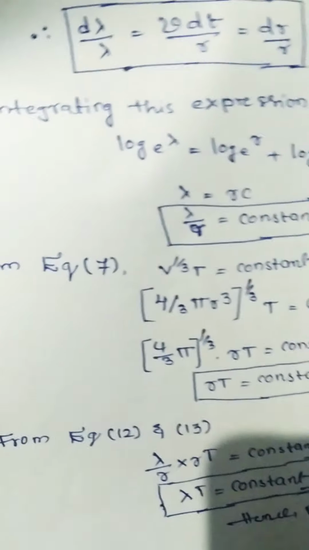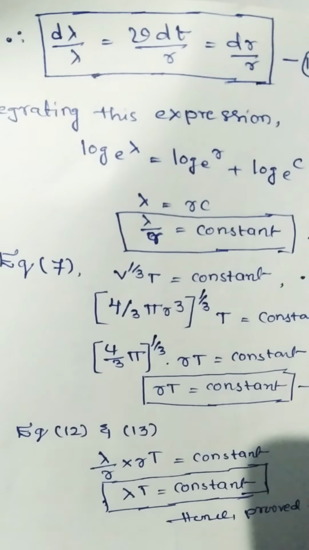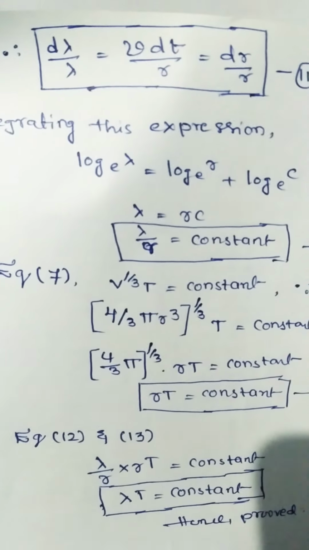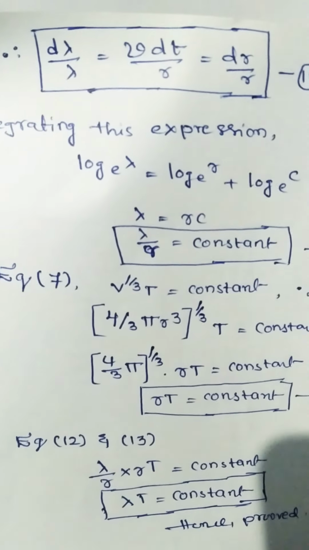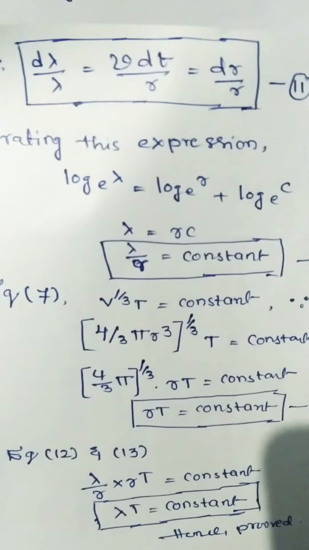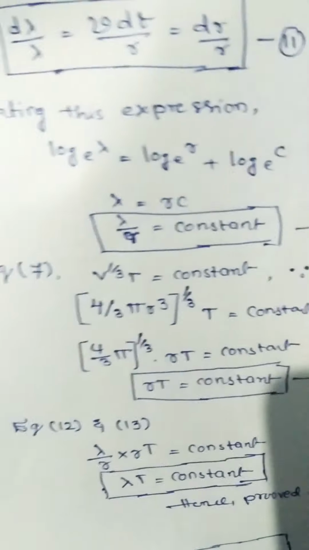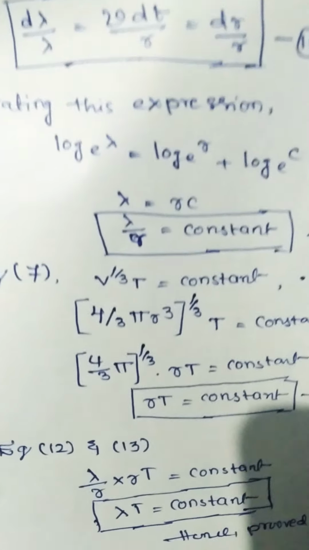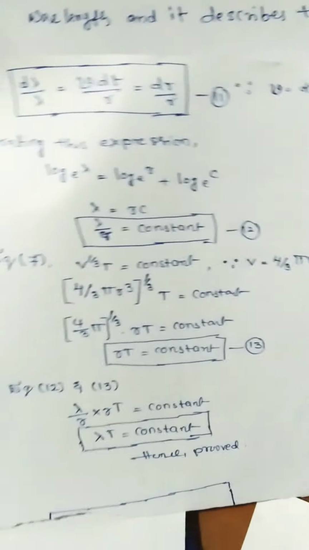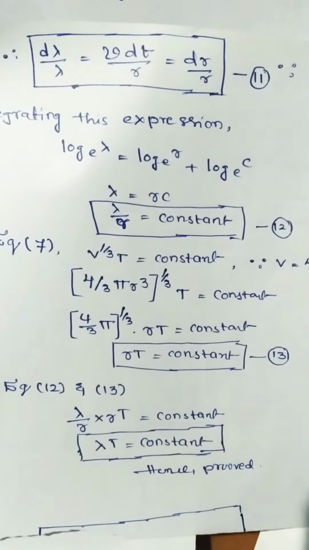Integrating the above expression, you will get log lambda equal to log r plus log c. Therefore lambda equal to rc, that is lambda by r equal to constant, which we take as equation 12.